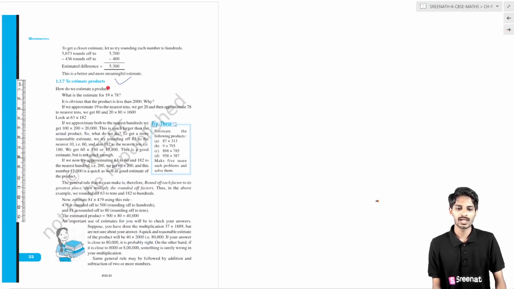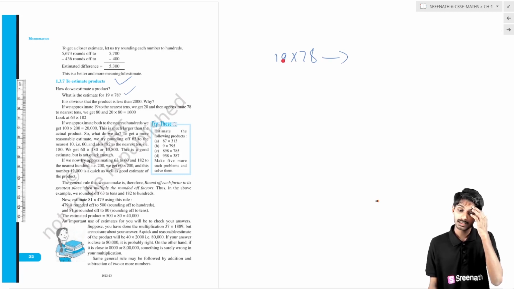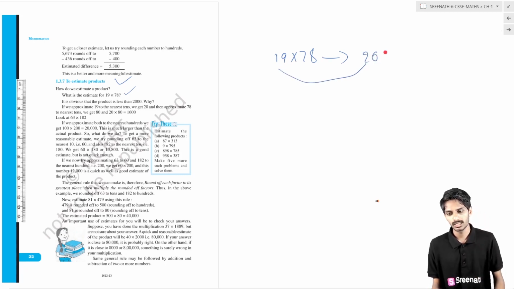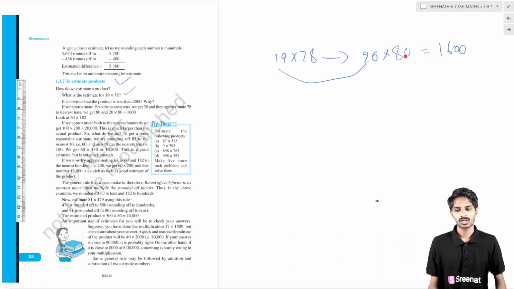Now if you want to estimate products, suppose 19 into 78, how will you estimate the product? By rounding to the nearest tens. 19 becomes 20, and 78 becomes 80. What is the product? That is 1600. Okay, you can do it like this also. What is another way you can do it?